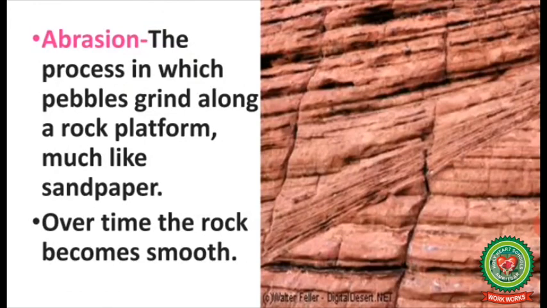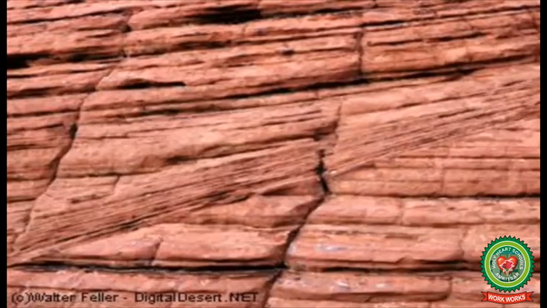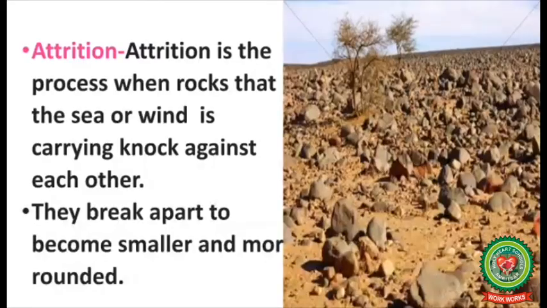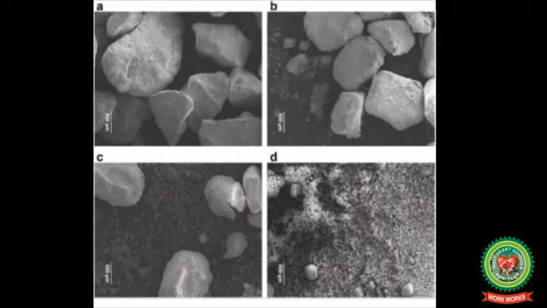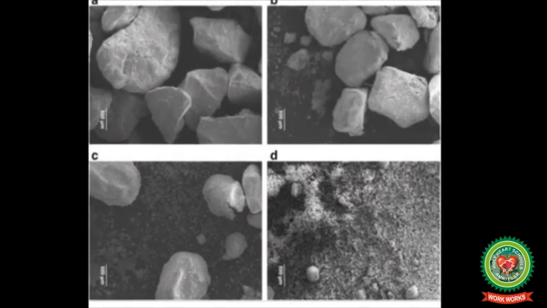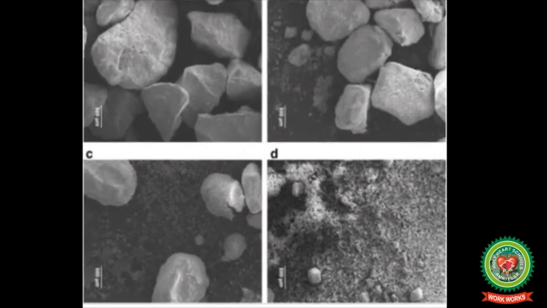Abrasion. The process in which pebbles grind along a rock platform much like sandpaper. Over time, rock becomes smooth. Attrition. Attrition is the process when rocks that the sea or wind is carrying knock against each other, means they strike with each other. They break apart to become smaller and more rounded in shape.